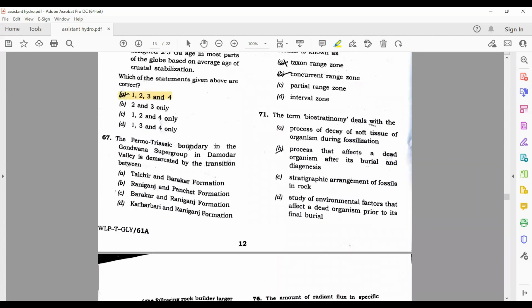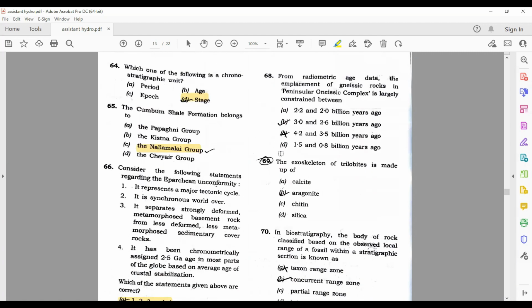The Permotriassic boundary in the Gondwana supergroup in the Damodar Valley is demarcated by the transition between Raniganj and Panchet formation. So B is the right answer here. From radiometric age data, the emplacement of gneissic rocks in the peninsular gneissic complex is largely 3 to 2.6 billion years age. B is the right answer here.